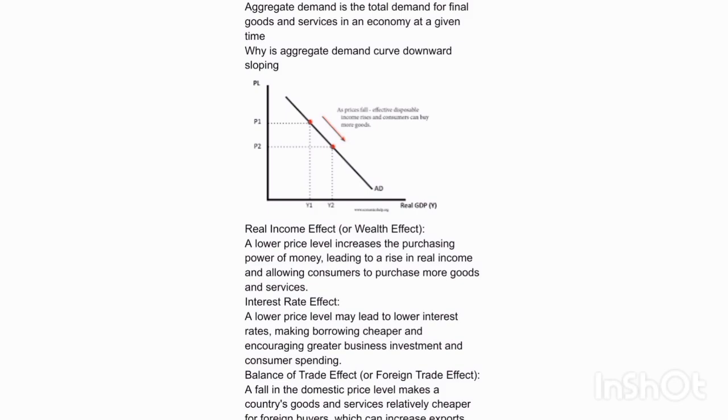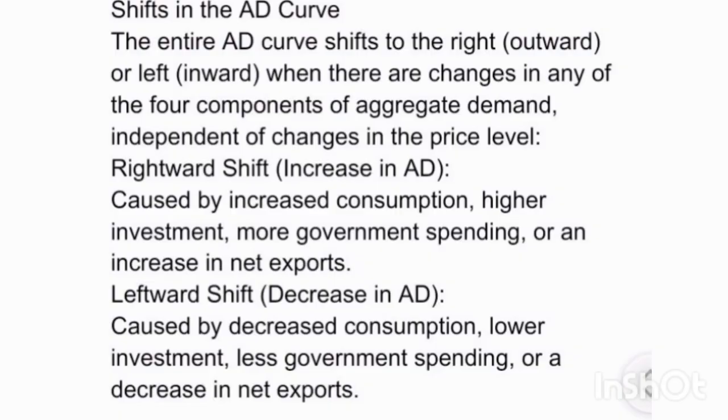Shifts in the AD curve. The entire AD curve shifts to the right (outward) or left (inward) when there are changes in any of the four components of aggregate demand, independent of changes in the price level. Rightward shift, increase in AD. Caused by increased consumption, higher investment, more government spending, or an increase in net exports. Leftward shift, decrease in AD. Caused by decreased consumption, lower investment, less government spending, or a decrease in net exports.